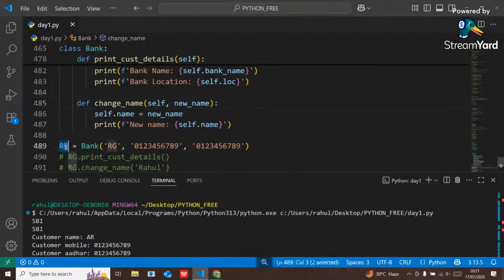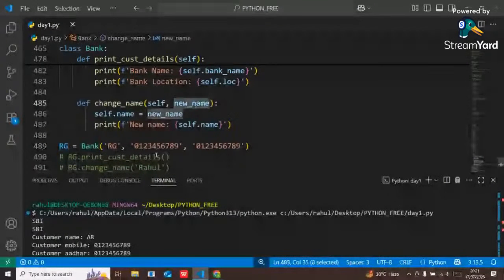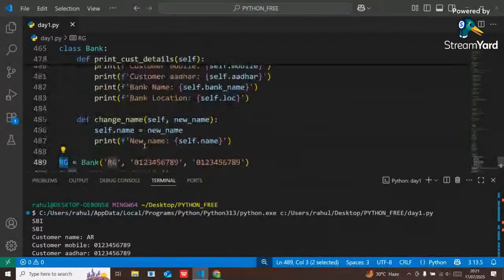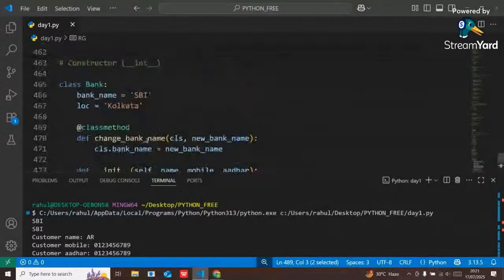So if you change the customer name, it will be reflected for that rg object. It will not reflect for other objects. But the bank name is similar for each and every object, so if I change the bank name for that class, it will reflect for each and every object. Got it?